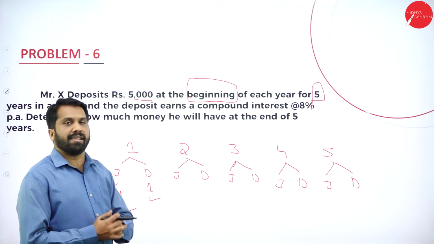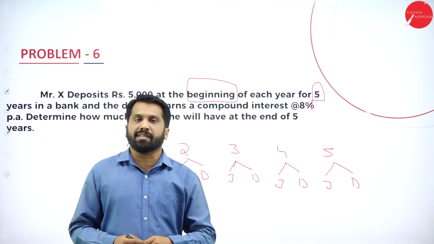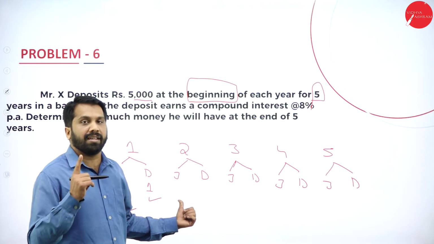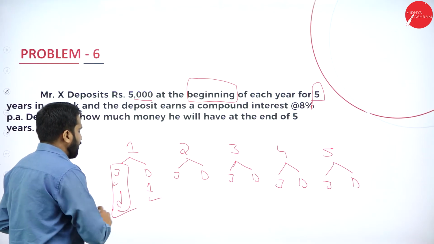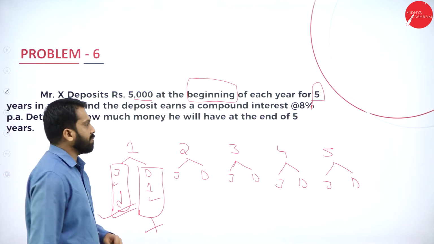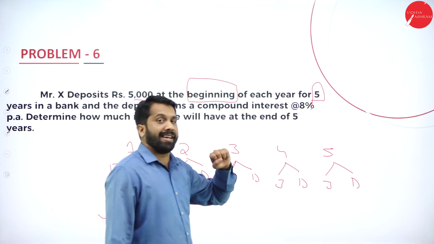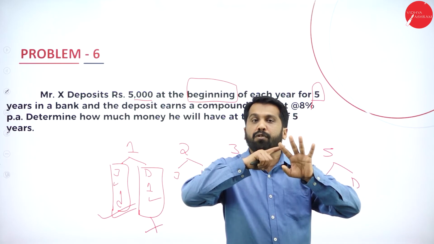Because it is already December 31st. If you invest now, next December 31st, you will get 1 year of interest. So if it is the beginning of the year, you will get interest. At the end of the year, you will not get interest. That's why a problem that talks about the end of the year, if it is a 5-year problem, you start from the 4th year.